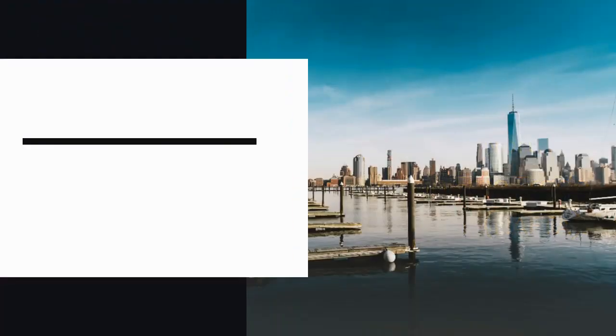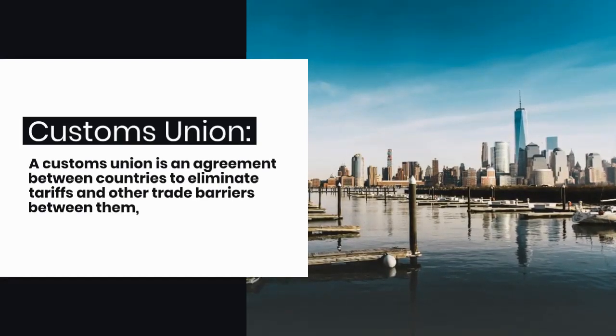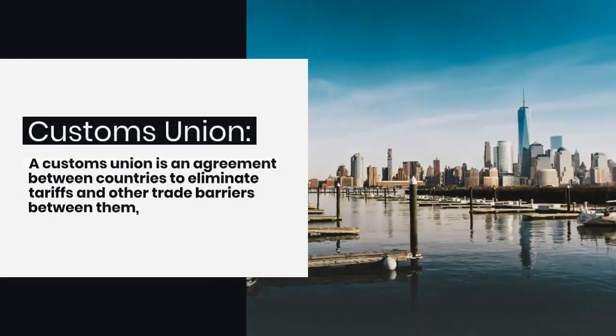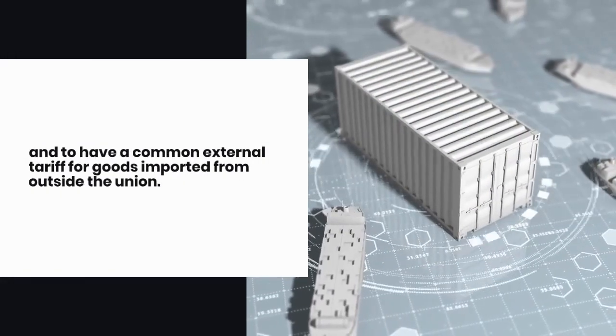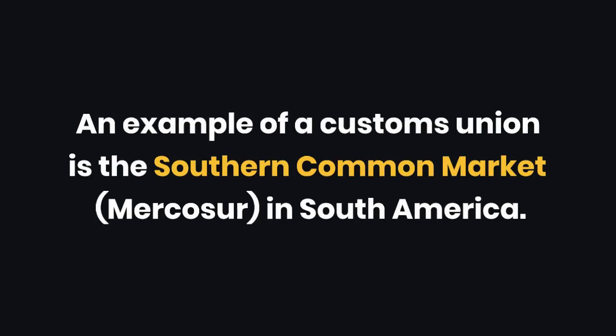Number 5. Customs Union. A customs union is an agreement between countries to eliminate tariffs and other trade barriers between them, and to have a common external tariff for goods imported from outside the union. An example of a customs union is the Southern Common Market in South America.